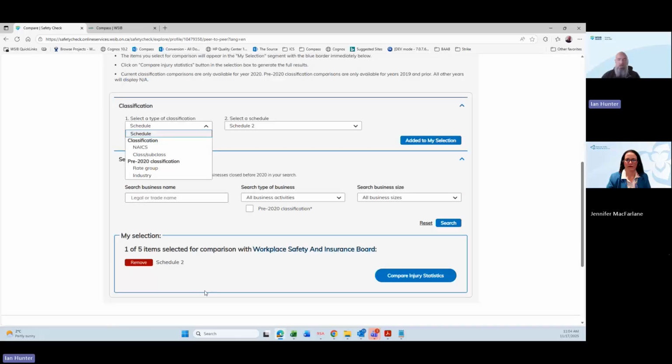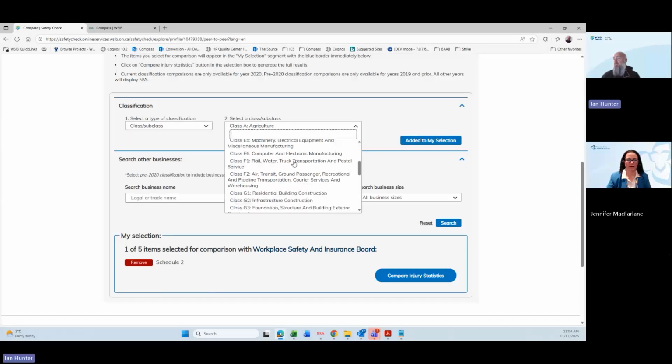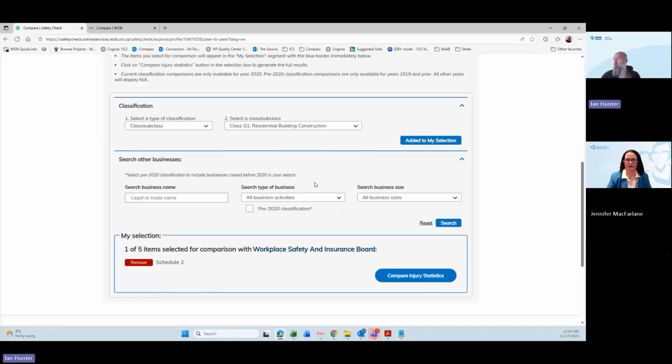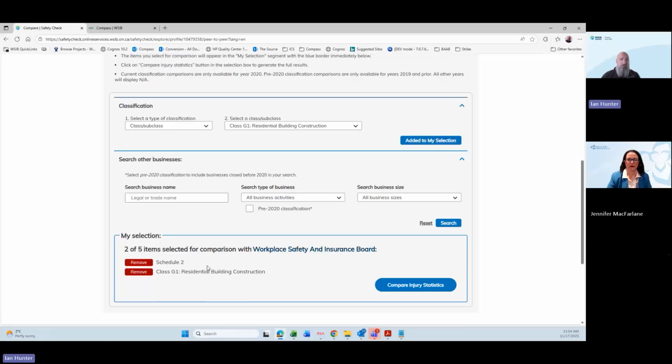If I wanted to compare it against a class, I can compare it against Class G1, and I can add that to my selection. I know it's not 100% relevant. I'm just trying to select some stuff here. But you can also select a different business, any business that you want, and compare those two businesses.